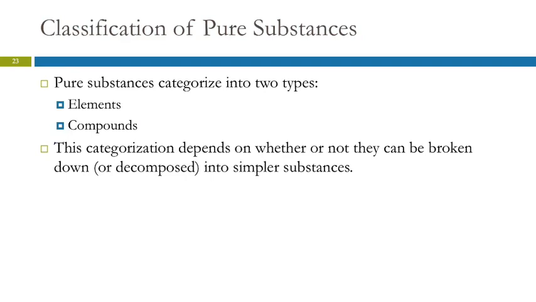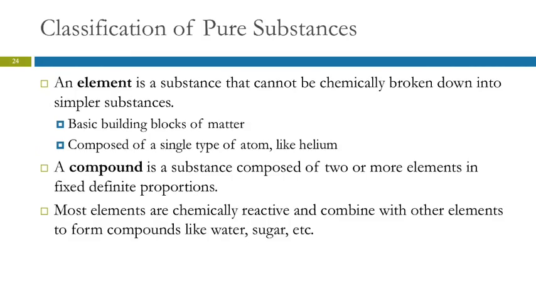So if we take the pure substance, only one kind of particle, we can divide this into two different types: elements and compounds. And the difference here is, can those particles be broken into simpler things? An element is a substance that cannot be chemically broken down into simpler substances.